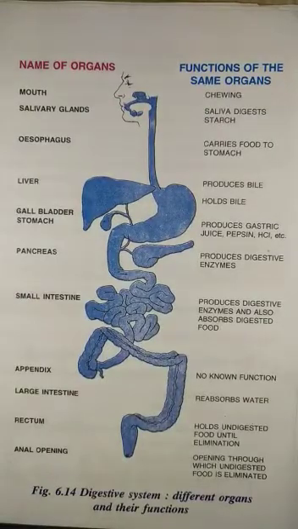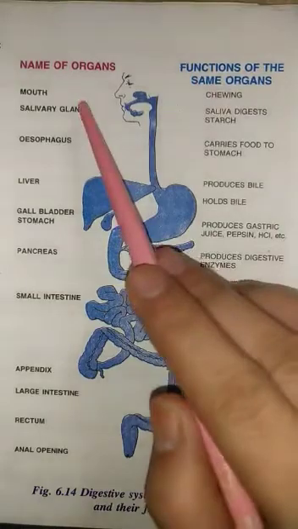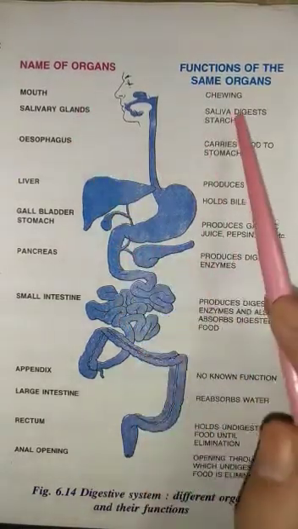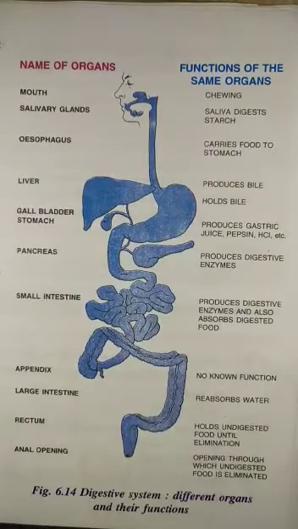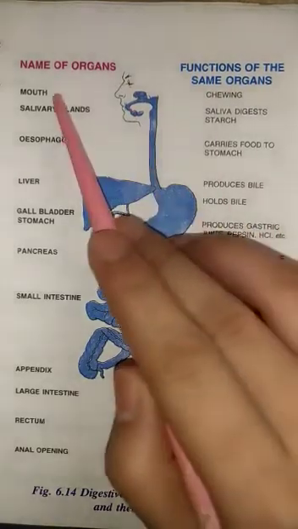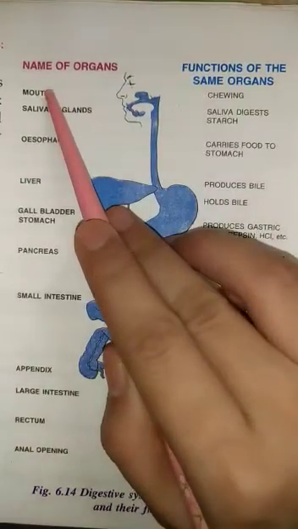Teeth chew and break down the food into small pieces. Salivary gland secretes saliva. Saliva moistens the food and breaks down the starch into sugar. The starch is a type of carbohydrate. The digestion of starch or carbohydrate begins in the mouth itself.